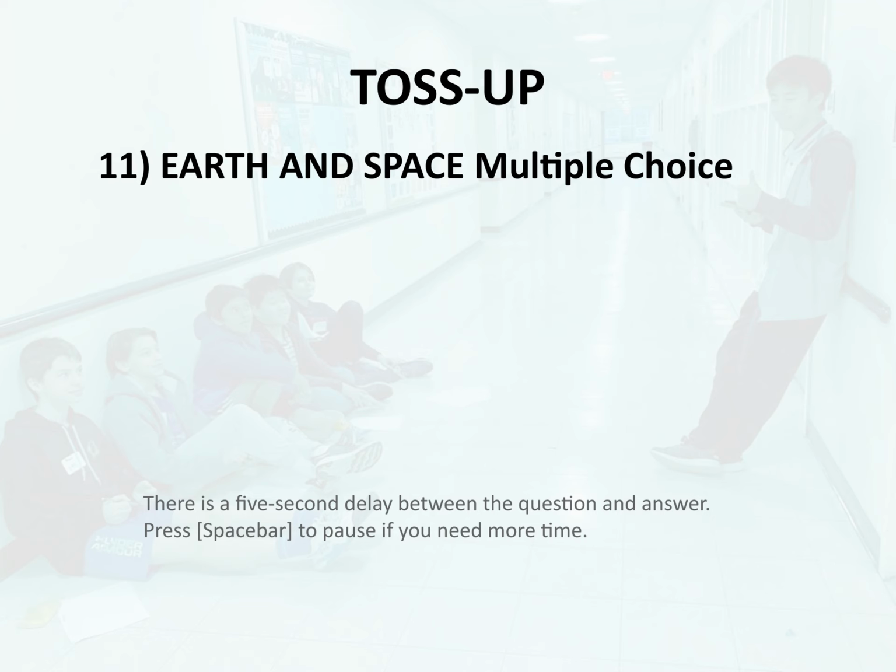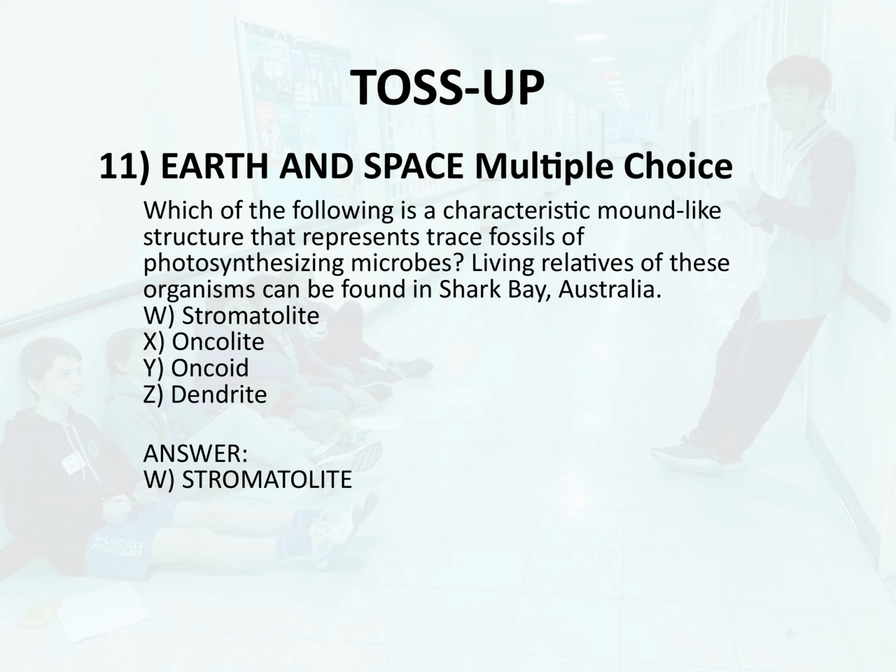Toss-up 11. Earth and space multiple choice. Which of the following is a characteristic mound-like structure that represents trace fossils of photosynthesizing microbes? Living relatives of these organisms can be found in Shark Bay, Australia. W. Stromatolite, X. Oncolite. Y. Oncoid. Z. Dendrite. Answer. W. Stromatolite.